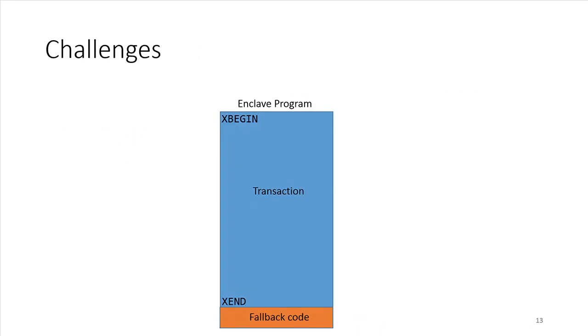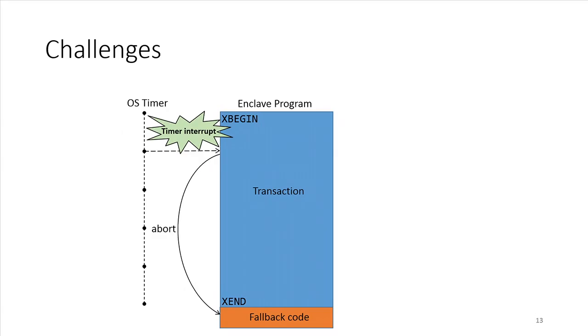However, it's not straightforward to directly use TSX with SGX, because TSX is not designed to apply to a large program. In particular, one main constraint is the frequent timer interrupt. If a timer interrupt happens, it will also cause the transaction to abort. In this way, if a single transaction takes too long to execute, it will keep aborting and never terminate.